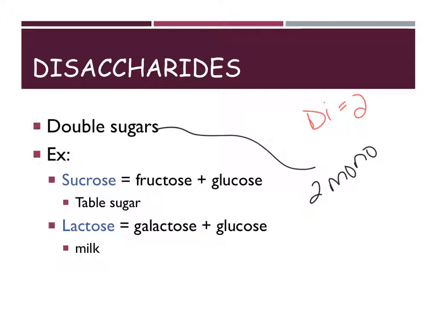The other disaccharide that we care about a lot for humans is lactose. Lactose is the sugar that's in milk. It's actually galactose, the monosaccharide, linked to a glucose molecule. So typically most humans can actually break this bond that's holding these two together. We can break this apart. And so most of us can digest lactose and there's no problems. But people who are lactose intolerant, the reason they're lactose intolerant is they can't break the bond that's holding the glucose and galactose together. And so the lactose then makes them sick because of that. We'll talk about this a little bit more when we get into talking about enzymes in a little bit.